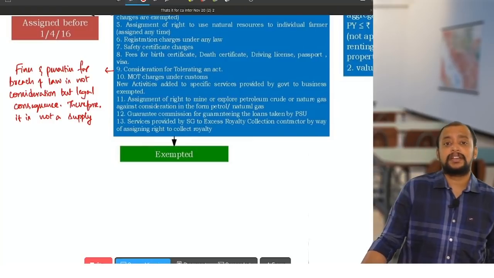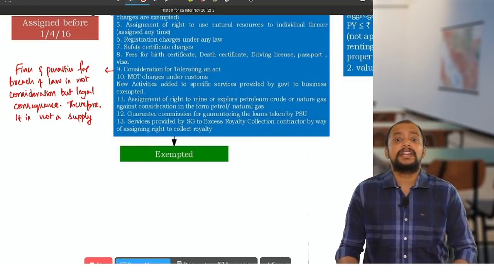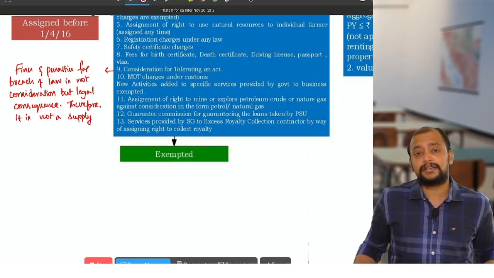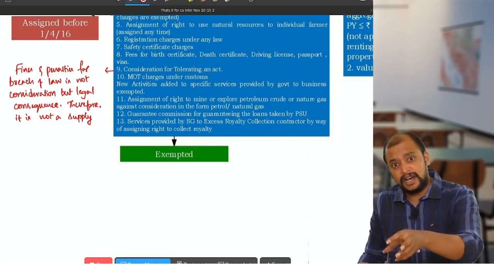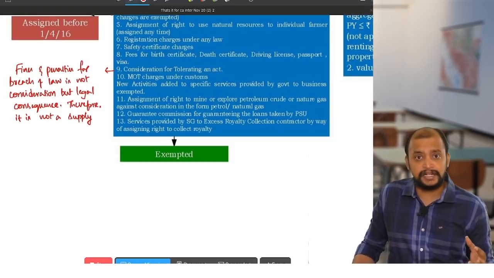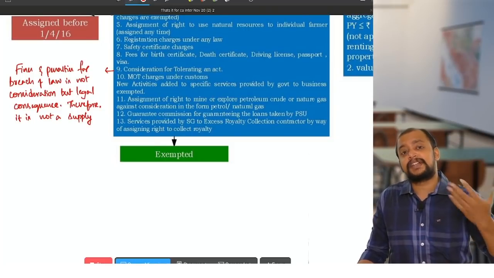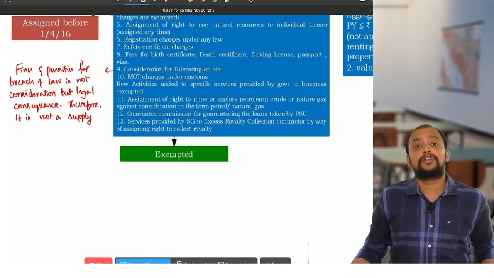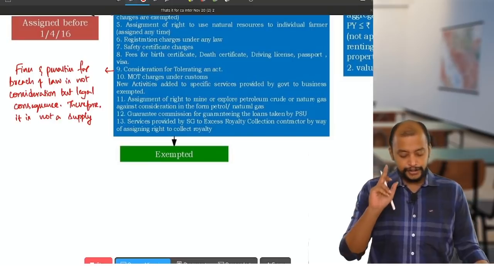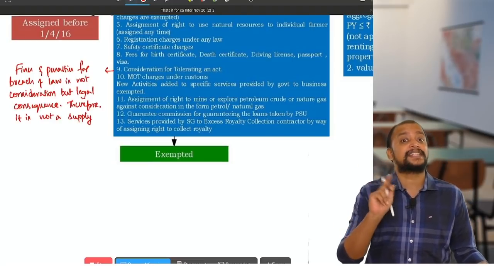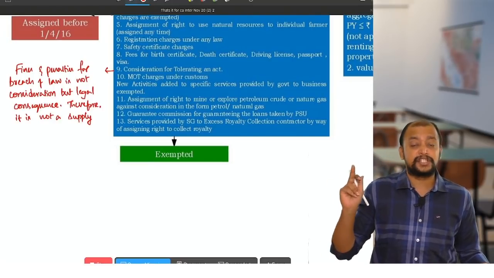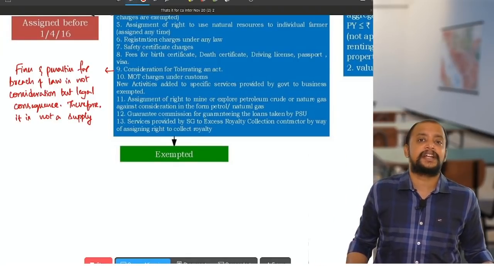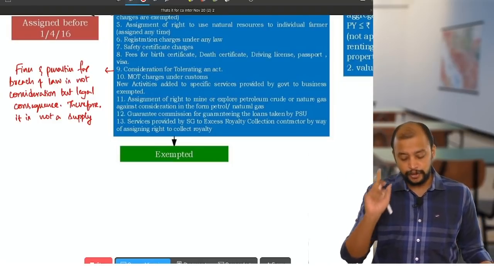So what does it mean? Fines and penalties are legal consequences of a person. Because they breach the law, they need to pay those fines and penalties. Just because they are paying fines and penalties, that cannot be called consideration for tolerating an act. It is not a supply. So you have to write it as not a supply, not as exempted. Suppose if it is breach of contract, then they receive some damages, that is consideration for tolerating an act, that is exempted. Okay, don't forget.